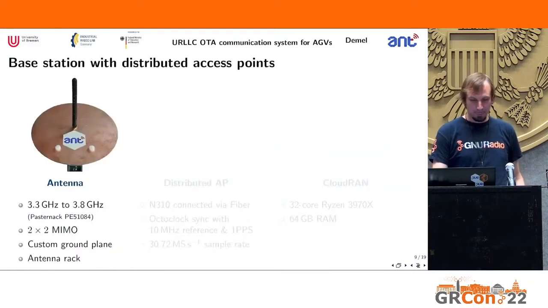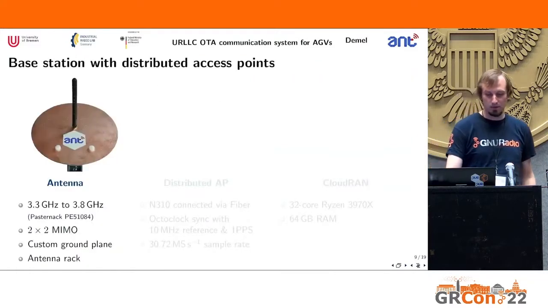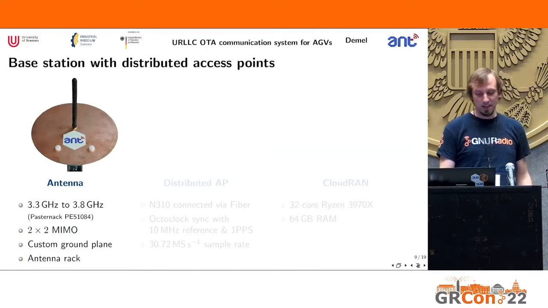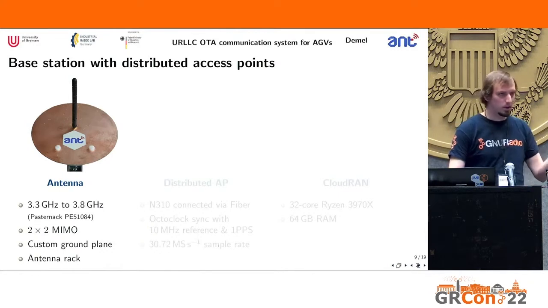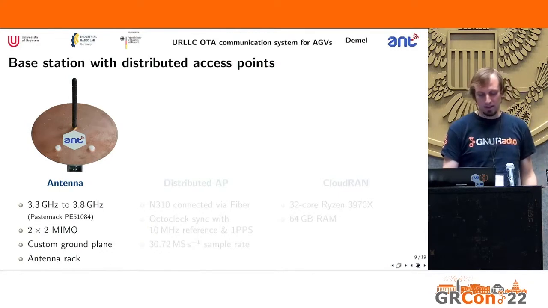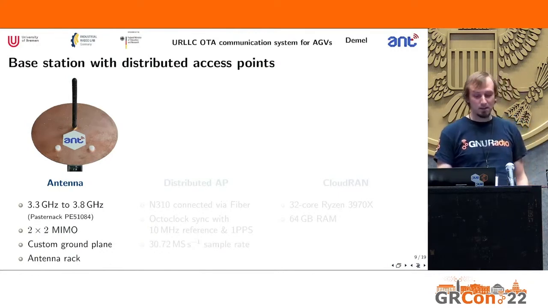All right. So let's look at the hardware here. First, the base station. We have antennas that go from 3.3 to 3.8 gigahertz. We will always use a 2x2 MIMO configuration for our demo, but we can flexibly scale that. And we'll have a custom ground plane that you can see here. And these are then mounted on an antenna rack.